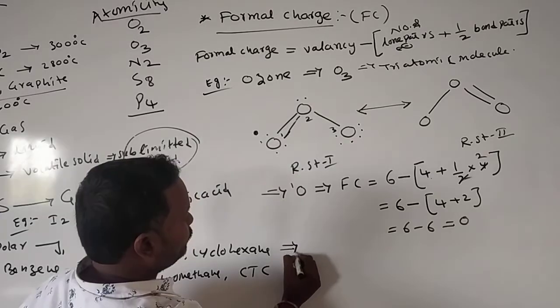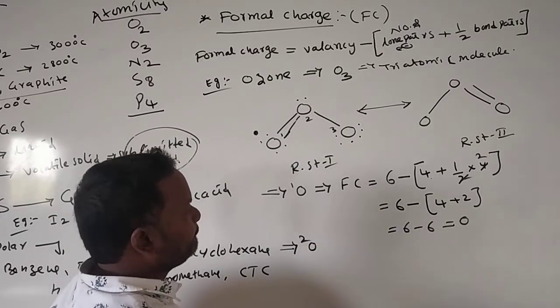Next we'll see one more. Take the second oxygen and calculate the formal charge.